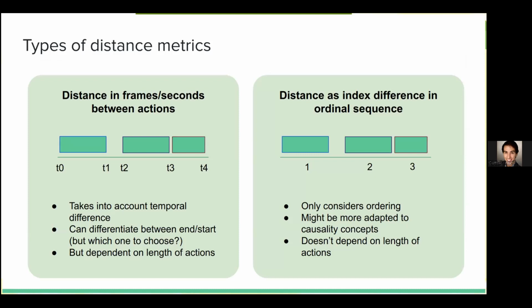Doubling down on the distance metric, we observe 2 types of distance metrics. One of them related to frames and seconds between actions. The other one is related to the index difference in the ordinal sequence. In the first case, we essentially are in a scenario where the length of the actions affects our decay function, while in the second setup, the length of the action doesn't affect our decay value.